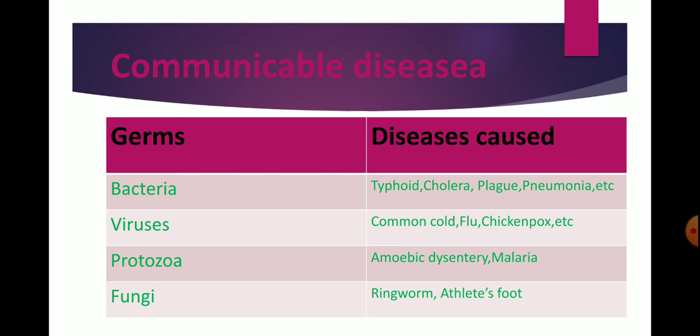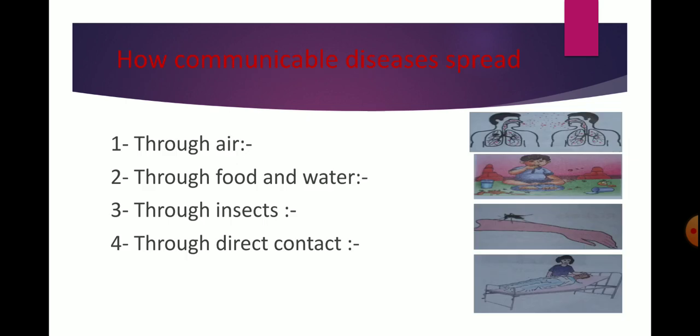Next is how communicable diseases spread. Communicable diseases spread through air, food and water, insects, or direct contact with a sick person. First I will explain how communicable diseases spread through air.